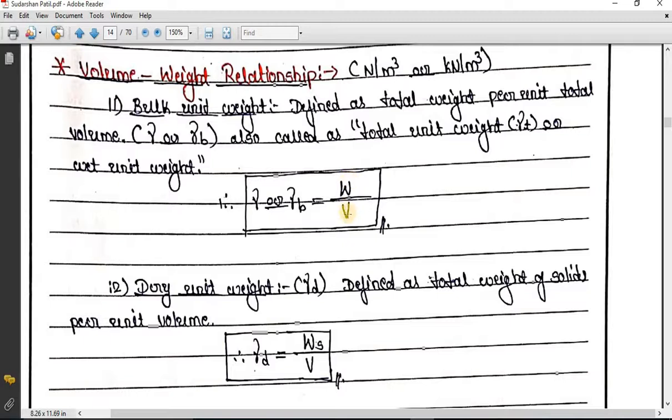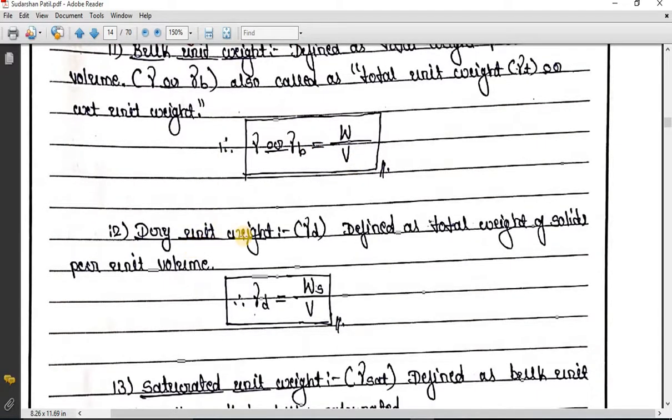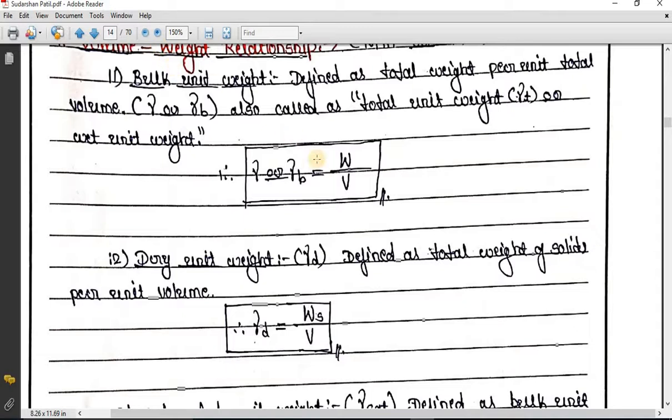So weight divided by volume. So total weight, it might be saturated, it might be dry, anything. So total weight divided by volume. Next one is dry unit weight. You can see over here, if weight divided by volume, we can call it a unit weight. If mass divided by volume, we can call it a density.